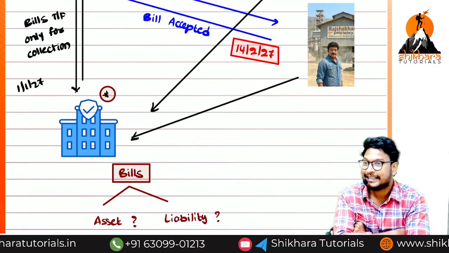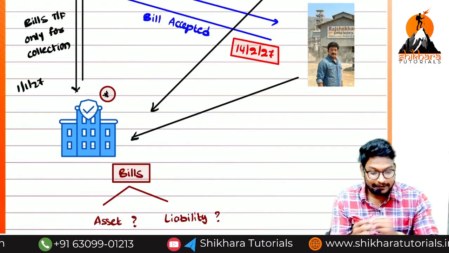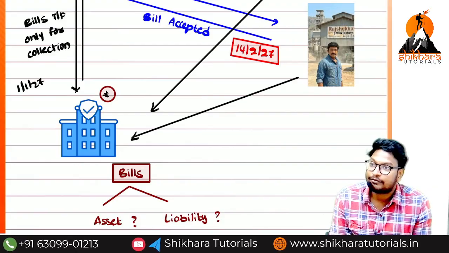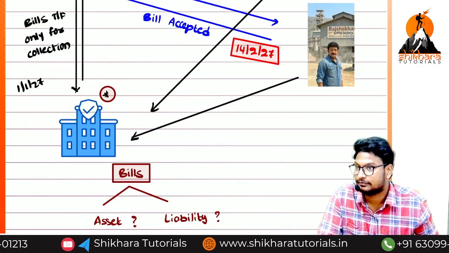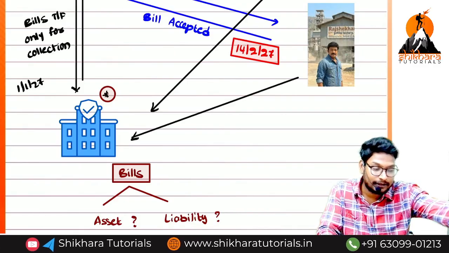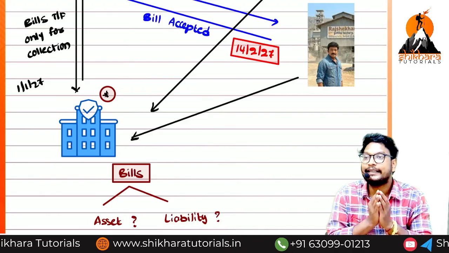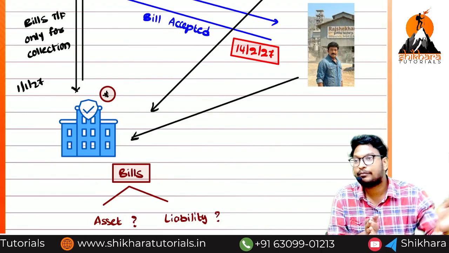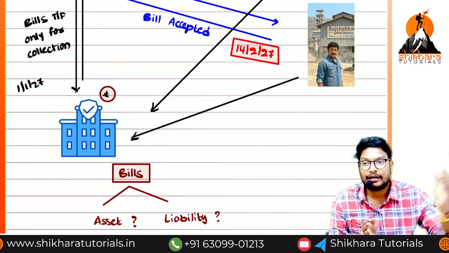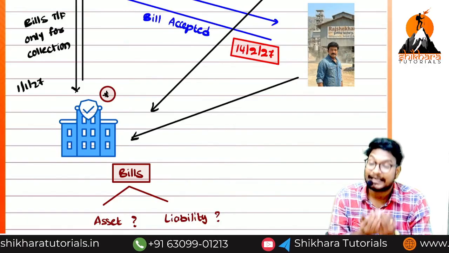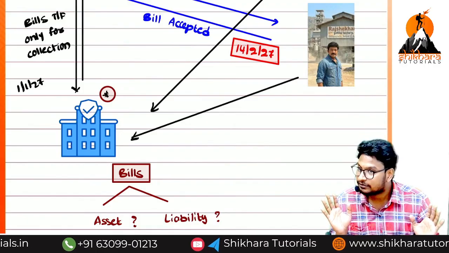That amount is not staying in the bank. Sir, is there any liability for us? If the drawee does not pay, what will we do? We will simply return the bills to the drawer. Is there any liability? If the drawee does not pay, do we have any liability? No. We are acting like a middleman. If you receive the amount, we will collect that amount and give it to the drawer. If the drawee is not paying, do we have any liability to pay? No. That means it is not a liability.